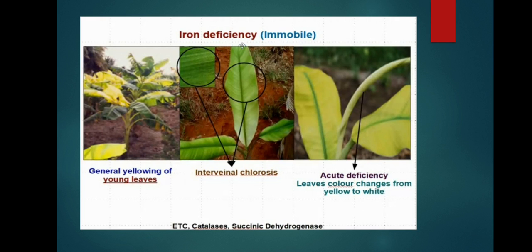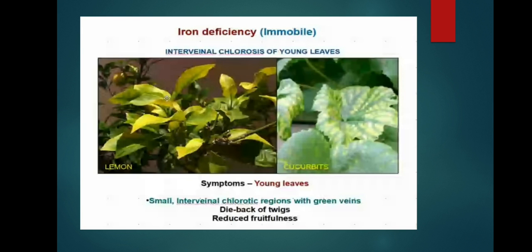What are the important roles of iron? It helps in the electron transport system. It is a part of the enzymes catalase and succinic dehydrogenase. These are two important enzymes in photosynthesis. Next, iron deficiency shows interveinal chlorosis of younger leaves, as I told. See the interveinal chlorosis in the second image, cucurbits, and lemon also.